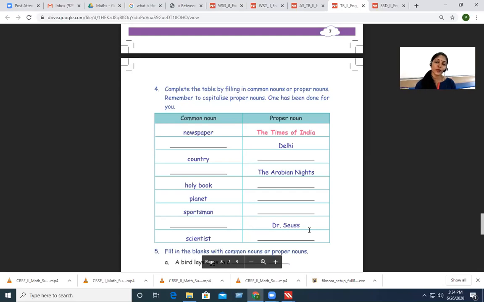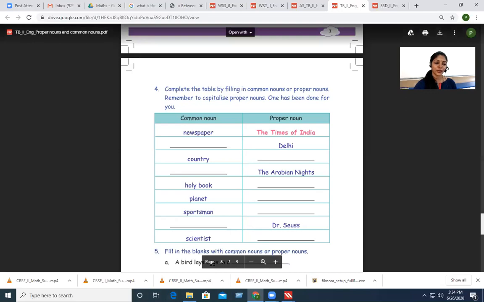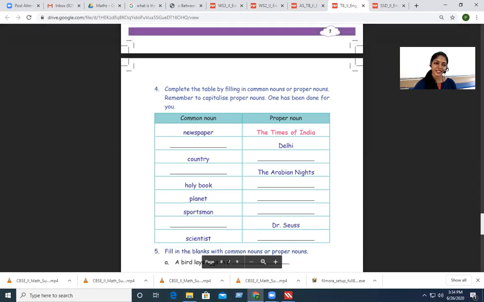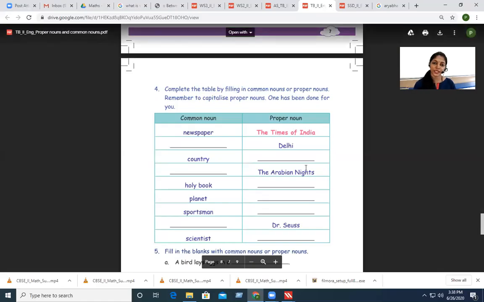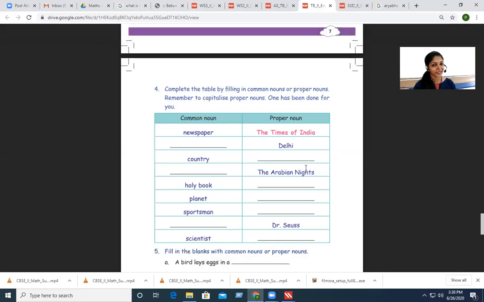Next, we have scientist. Whose name will you write in place of a scientist? Think. Do you know the names of scientists? Think of a name who is a scientist. Well, have you heard about Aryabhatta? Yes, Aryabhatta was a scientist. He invented zero. He was a scientist who invented zero.